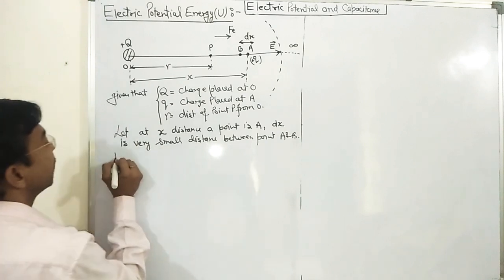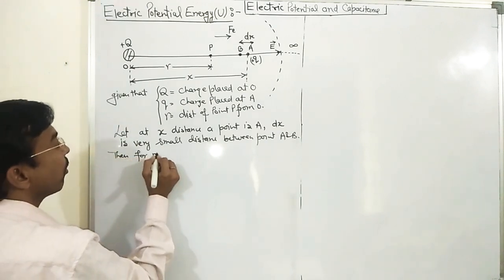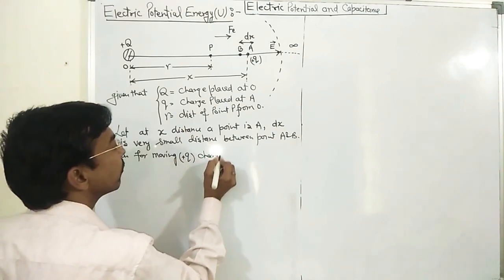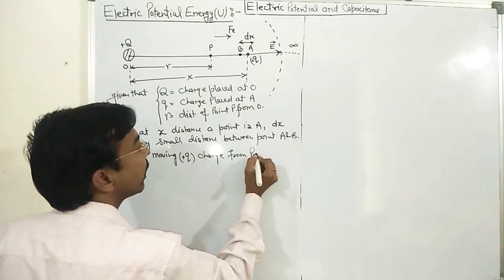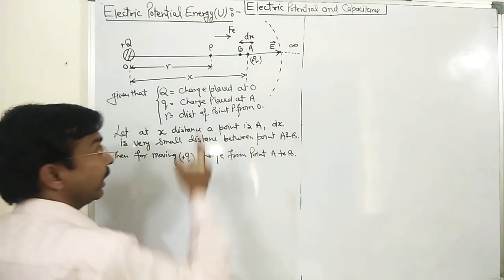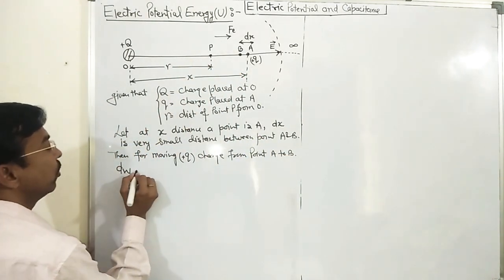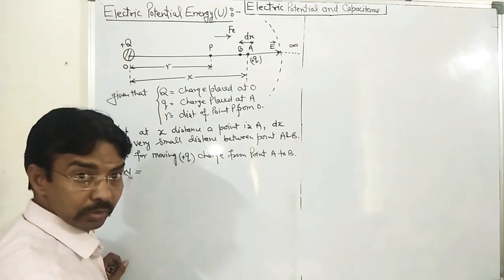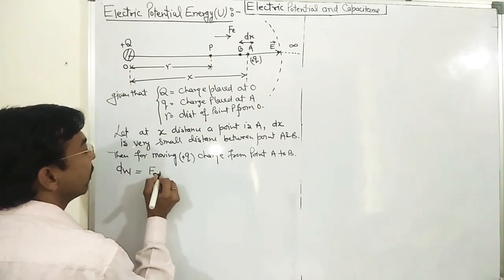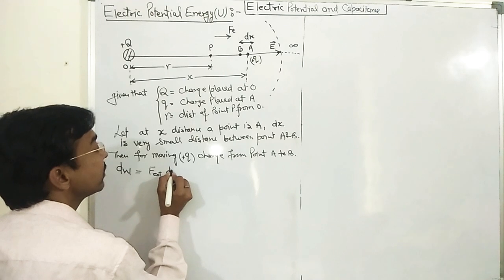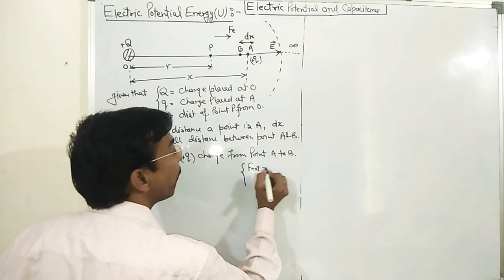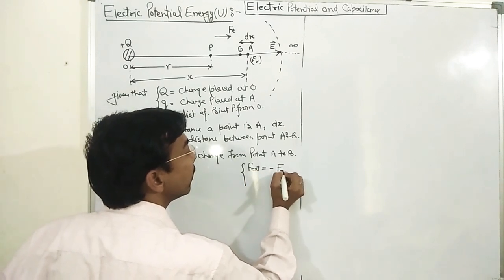So for moving a small q charge from point A to B, a small work done dW must be done by you, the external agent, and you know very well it will be given as the external force multiplied by the distance dx. And here external force must be equal and opposite to the electrostatic force.